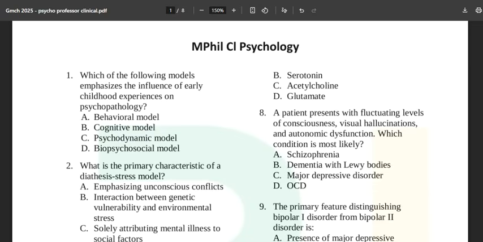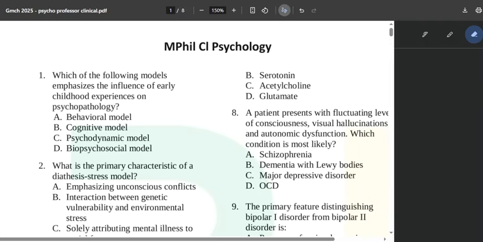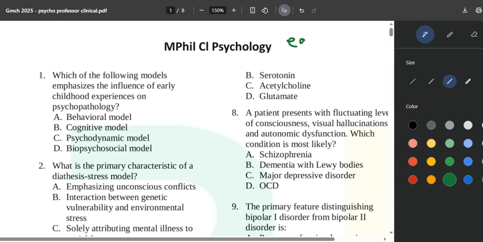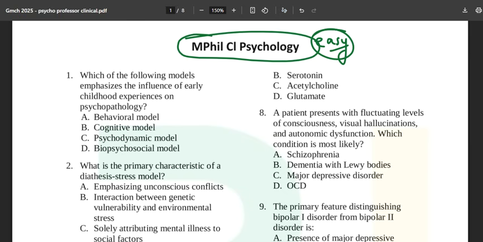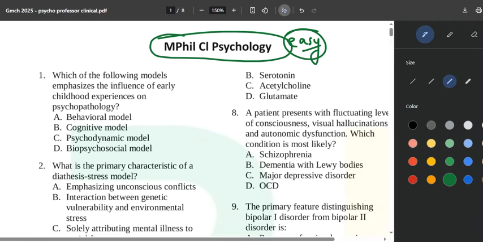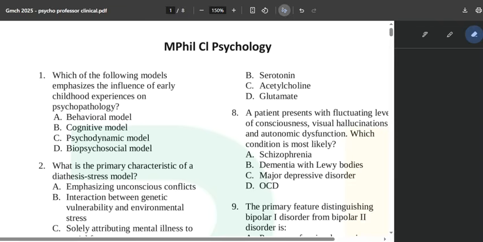I think the cutoff might go higher this time for the GMCH 2025 examination. Why? Because now you know from where to study, what to study, and the questions seem very easy for you if you have prepared from the four core books for your MPhil clinical psychology examination. So right now what you are watching on your screen is the question paper from your GMCH examination that happened